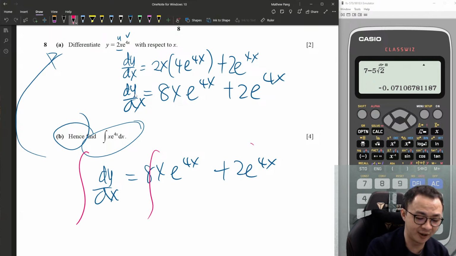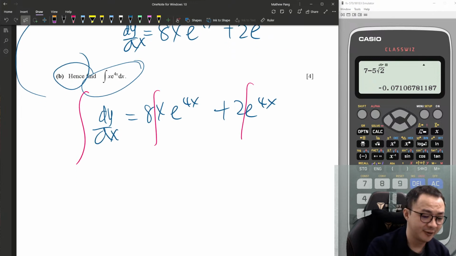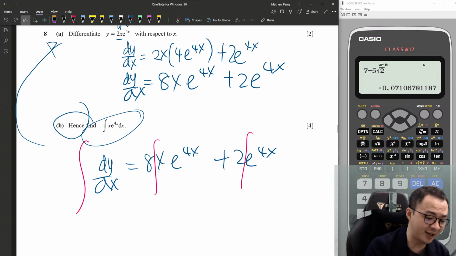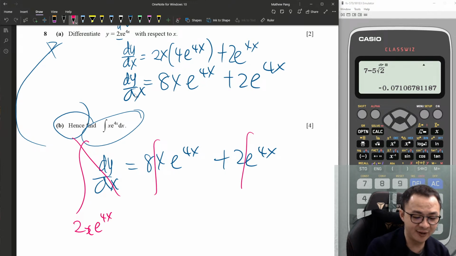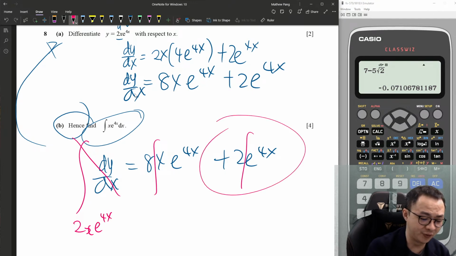This one I can add here. This one I add the integration sign here. Alright, then I integrate dy/dx. I'm getting y. So my y is 2x e^4x, right? Alright, then this thing I'm going to move to, now my plus c.